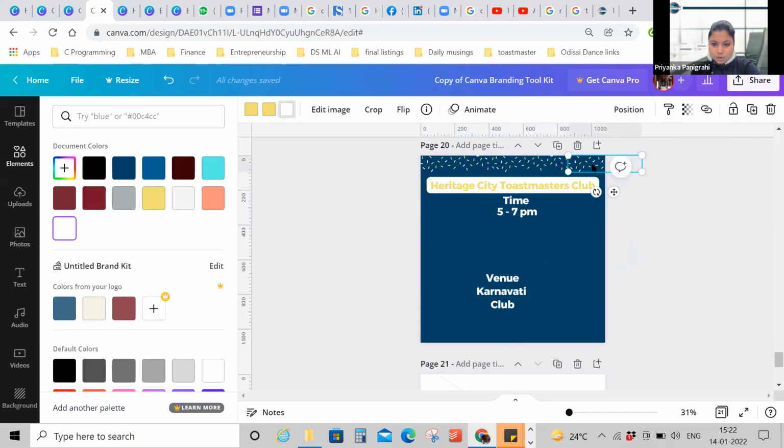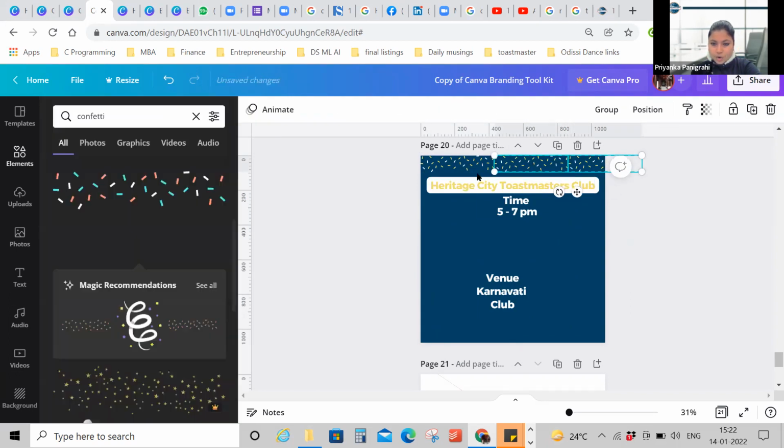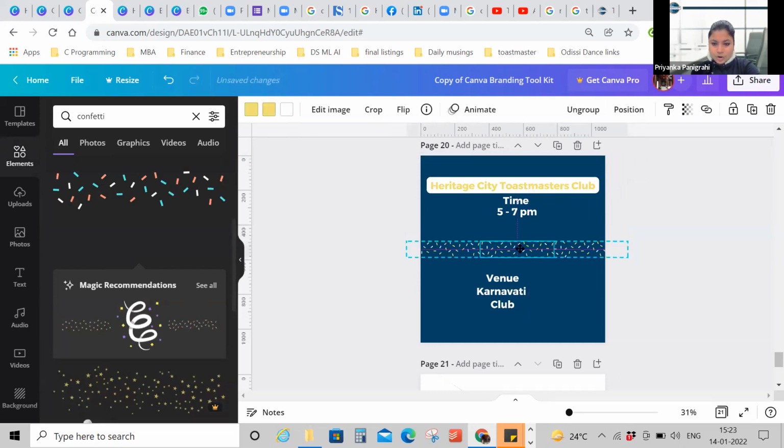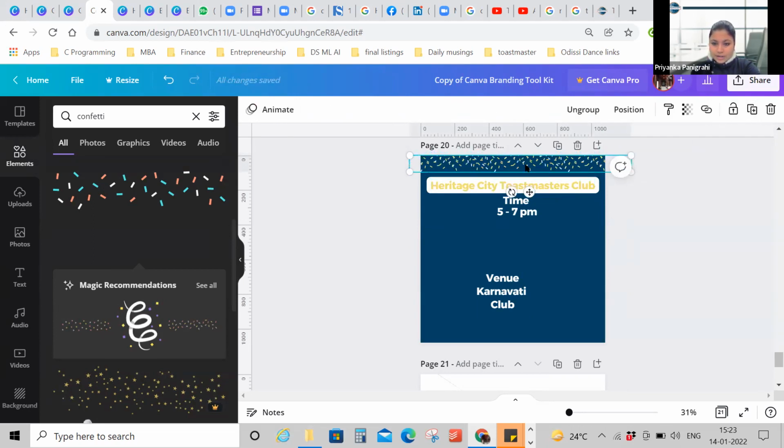Now I want to group all these, okay? I'm pressing the shift key, holding all the images together and grouping it. Okay. So this will always move as one element now. Now what you can do is, because now this has become one element, again duplicate it and move it to the photo holder also. Okay. Done. Now you can lock it so that it remains there.